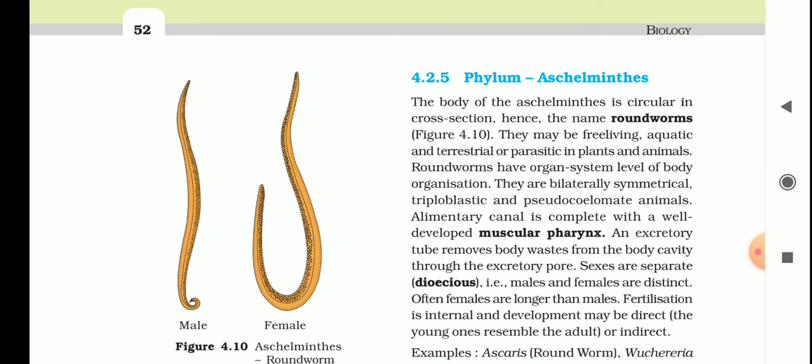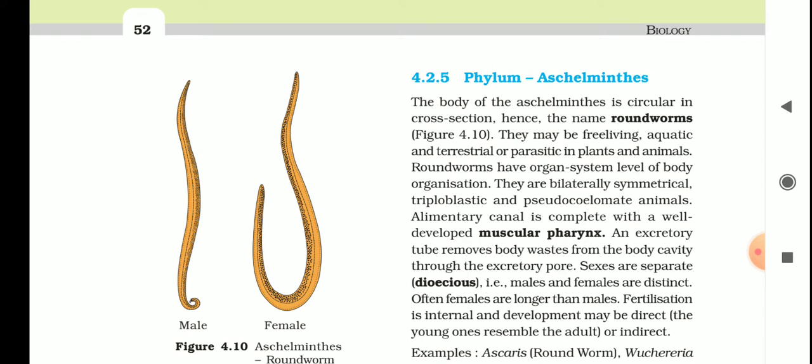They are bilaterally symmetrical, and the symmetry is also advanced. So bilaterally symmetrical animals are there in Aschelminths members. Triploblastic and pseudocoelomates. The most important point is pseudocoelomates. There is a false coelom present in the roundworms, that's why they are called pseudocoelomates. They are bilaterally symmetrical, triploblastic and pseudocoelomate animals.